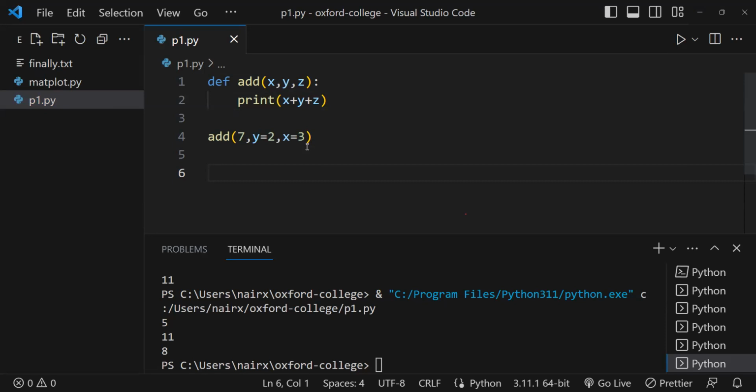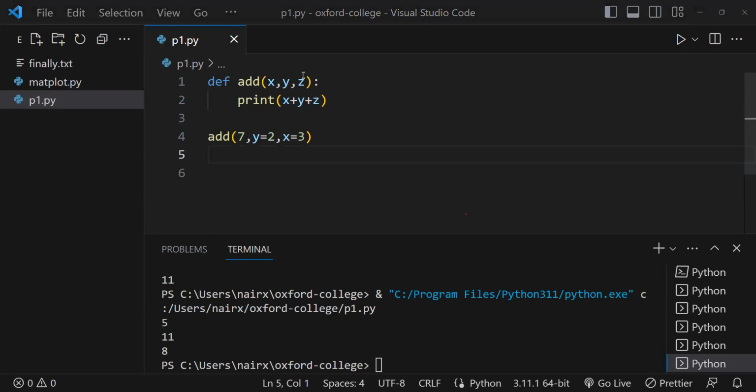Y is 2, x is 3. Okay, so value of x is 3, value of y is 2. What is the value of z here? 12. Okay, 12. Okay, great. I think you are attending. Okay, thanks for focusing the class.